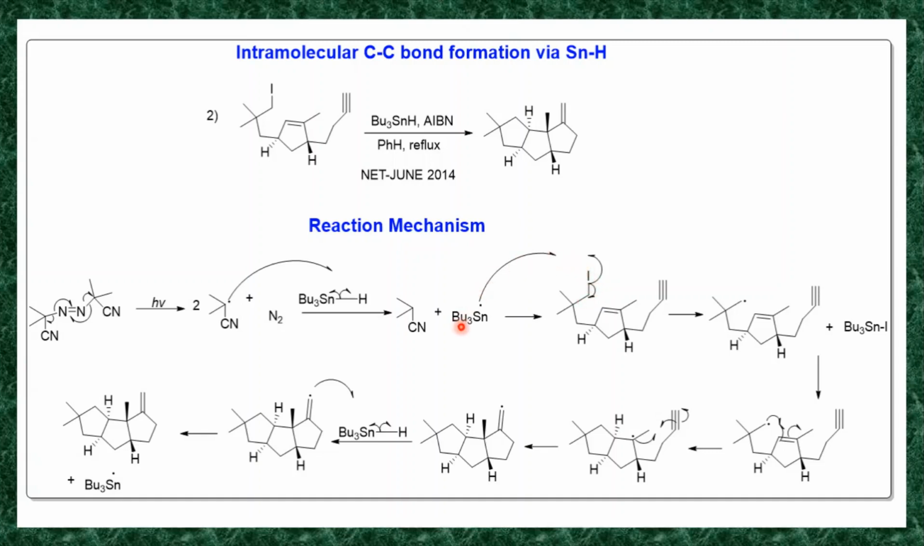The iodine radical reacts with the tributyltin radical, forming a bond with it to give tributyltin iodide, and it generates a CH2 radical. Now it is very important: this CH2 radical reacts intramolecularly with the carbon-carbon double bond. Homolysis of the double bond takes place, generating a CH2 radical and a CH radical. This CH2 radical reacts intramolecularly and forms the cyclic ring.